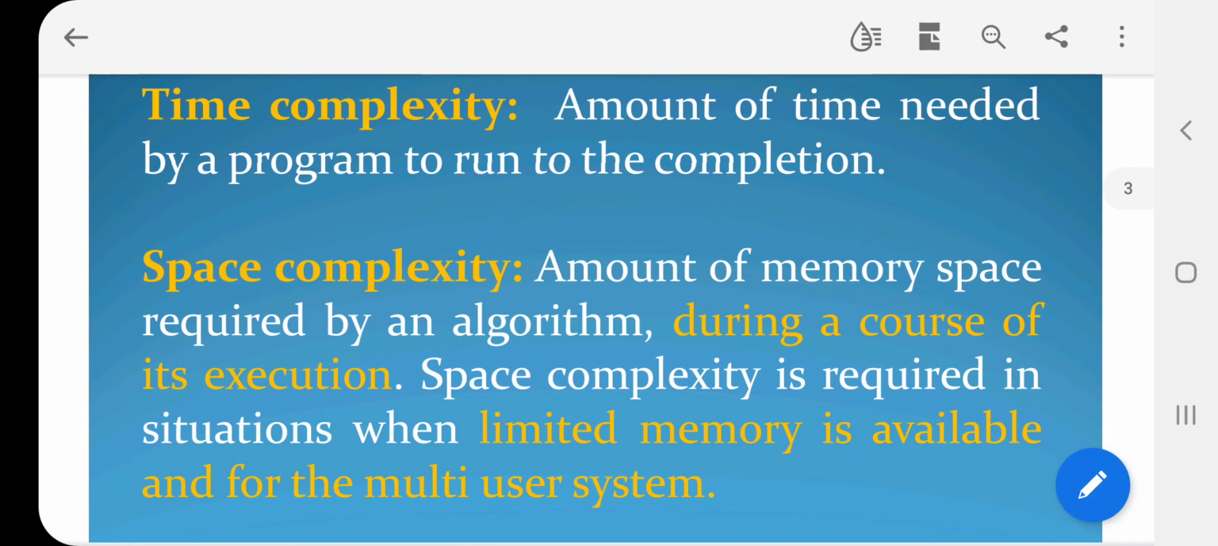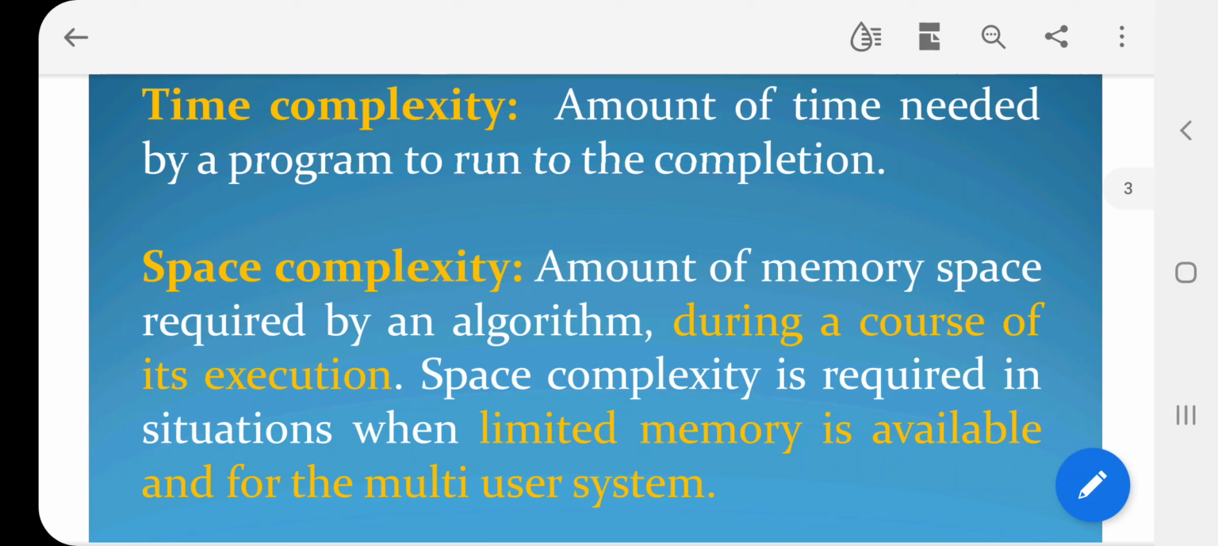The second one is space complexity. Space complexity is the amount of memory space required by an algorithm during the course of its execution. Space complexity is required in a situation when limited memory is available and for a multi-user system. Very simple. We are already familiar that we have 2 types of memory: a primary memory and a secondary memory. Primary memory is faster than the secondary memory, but its storage capacity is very less compared to the secondary memory.